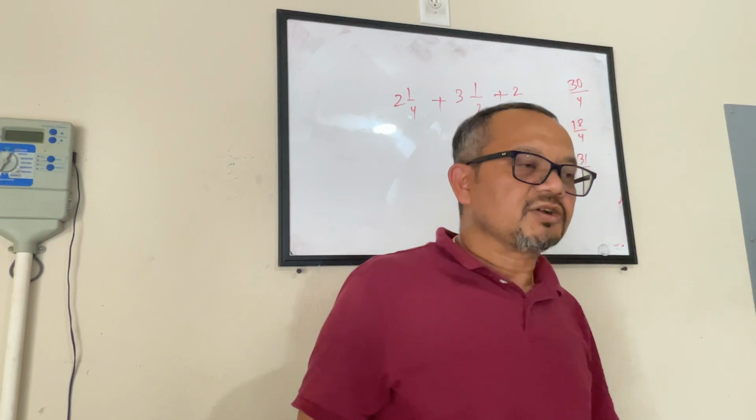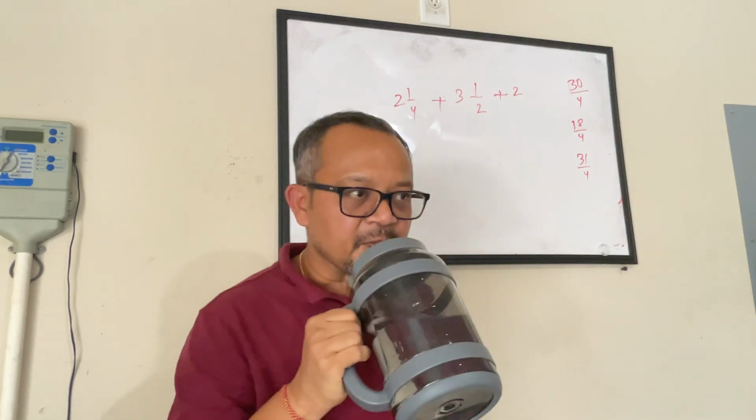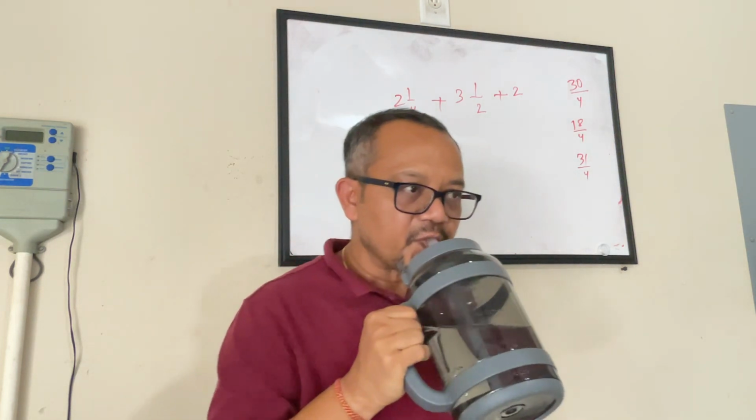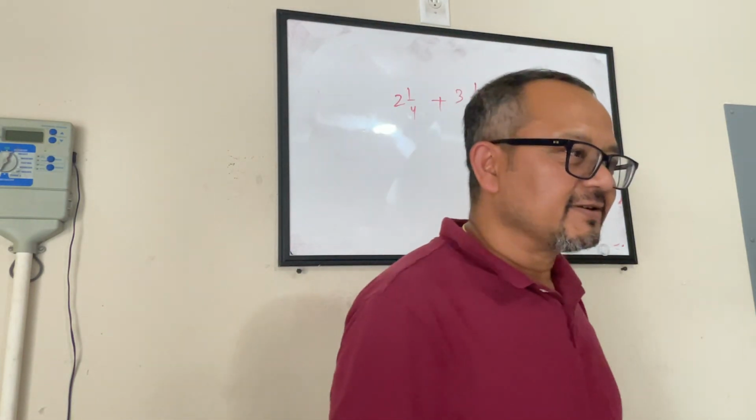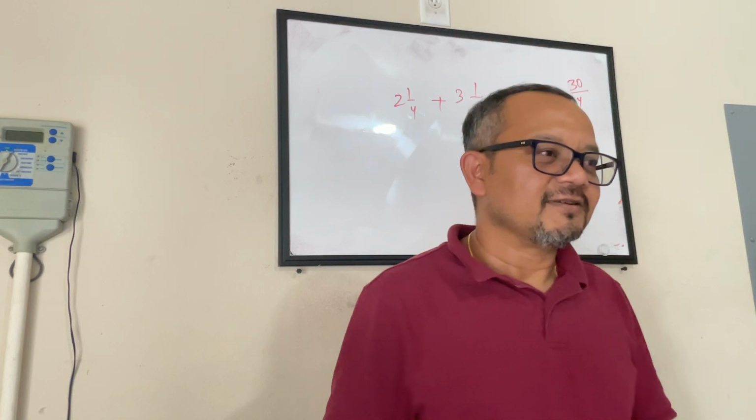We'll probably give 1 more minute to Salni, okay? Yes, Salni. Anywhere close? I'm just doing the answer.